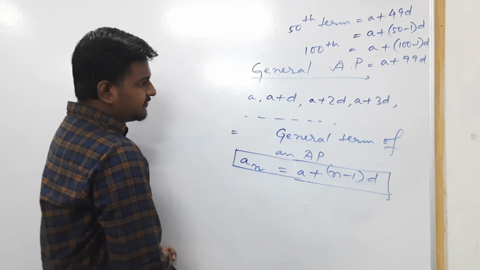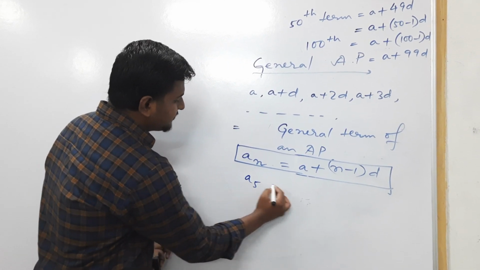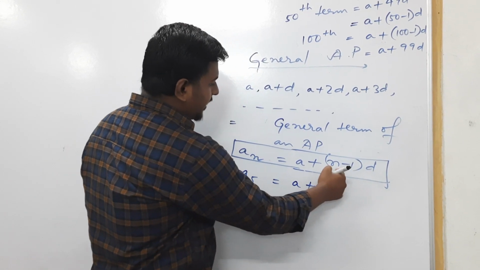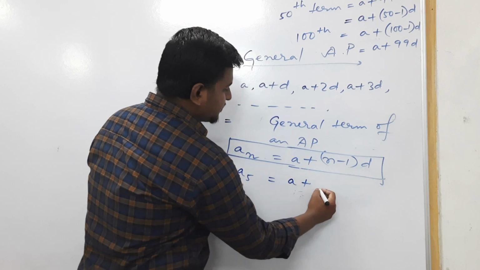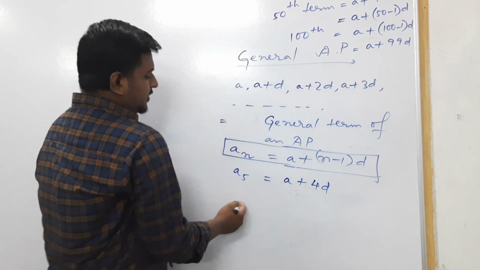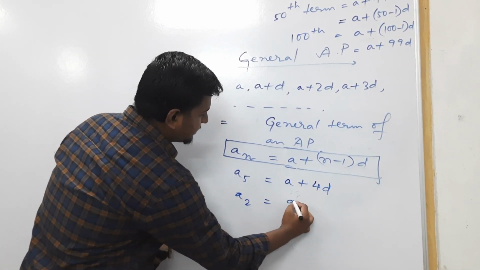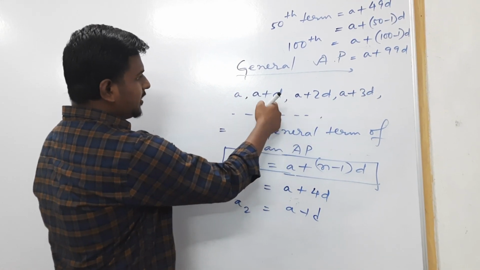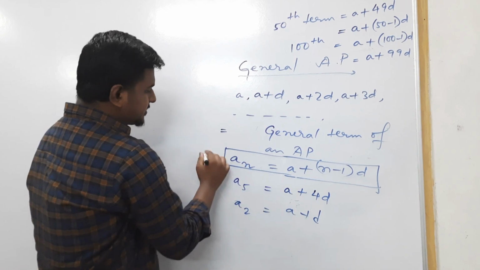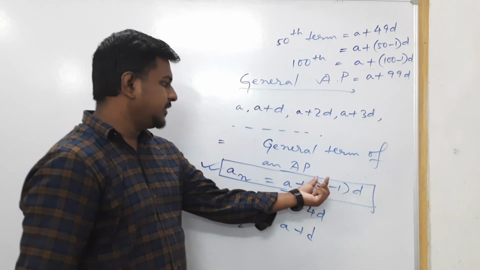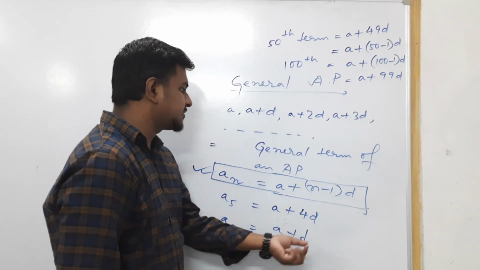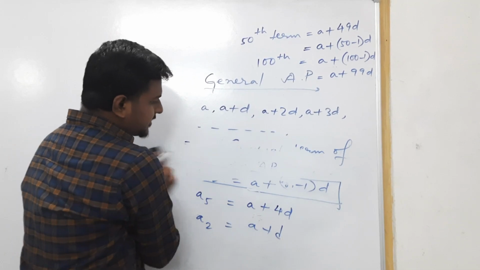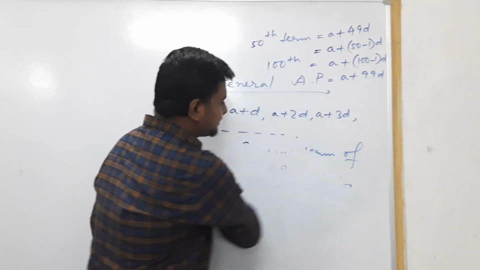Here, suppose we want to find the fifth term, then you simply substitute n by the value 5. So 5 minus 1 becomes 4D. If we want to find the second term, then A plus 2 minus 1, that is 1D, so the second term is A plus D. So it's a general formula to find the nth term of an AP. Let us take some more examples.